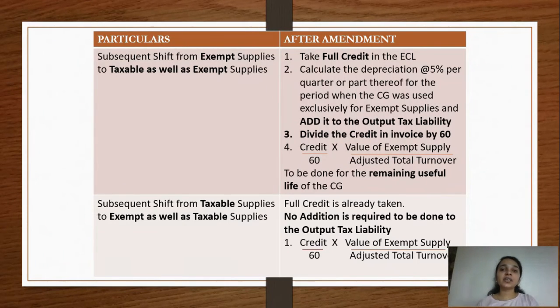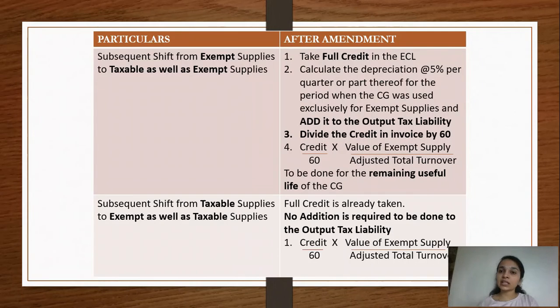Earlier we were taking only the amount after reducing the 5% per quarter का depreciation amount. But यहाँ पे ऐसा नहीं होगा. यहाँ पे in the month of July what we will have to do is we will credit the total amount of 1,20,000 to the electronic credit ledger.